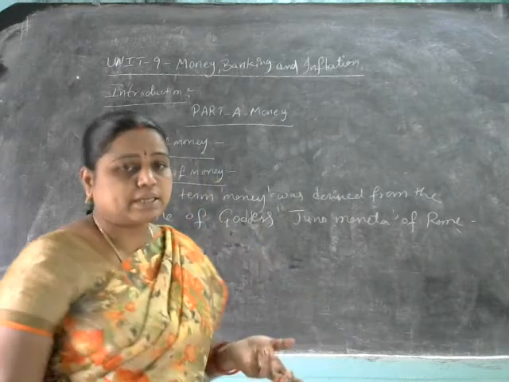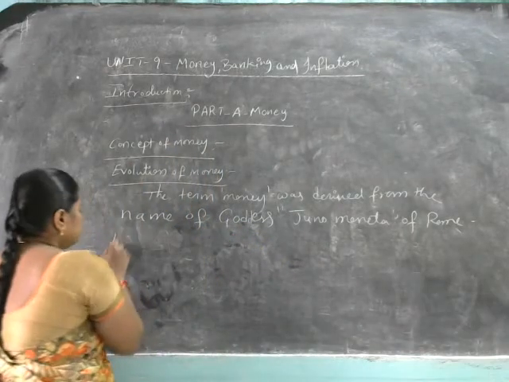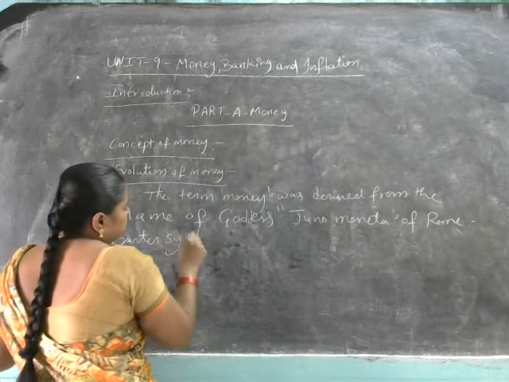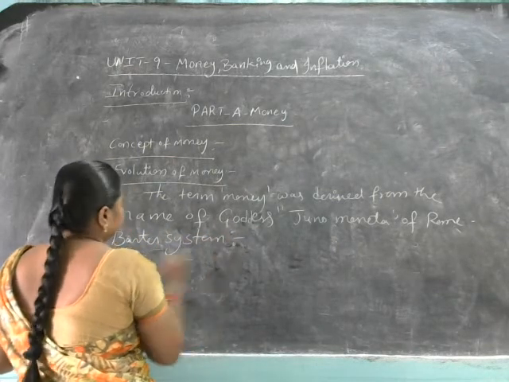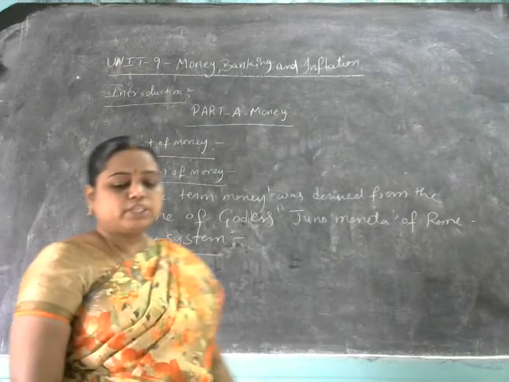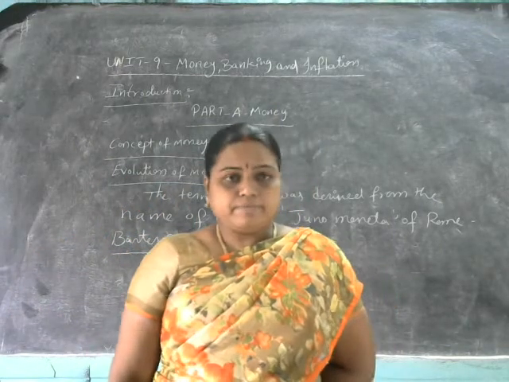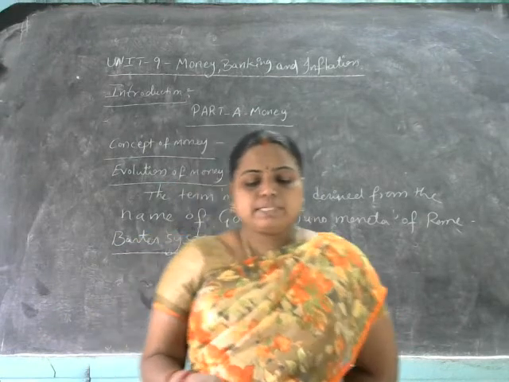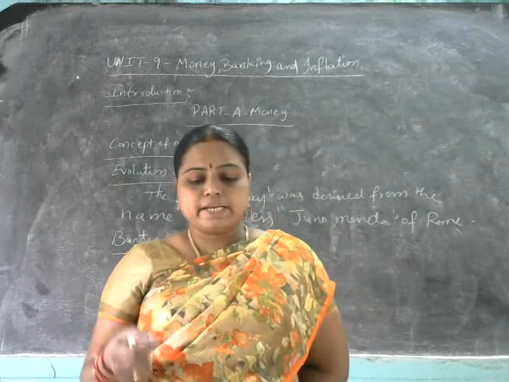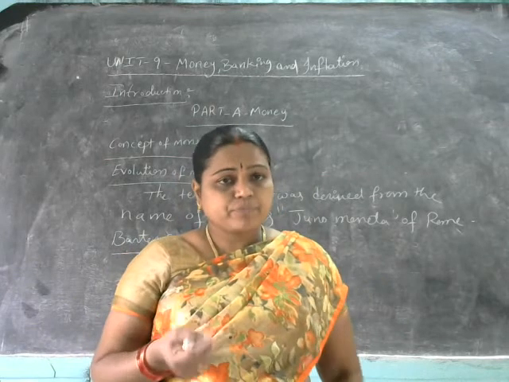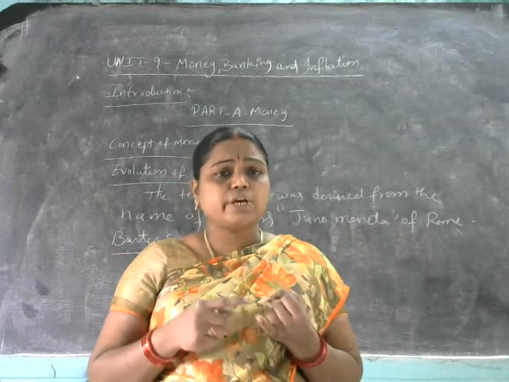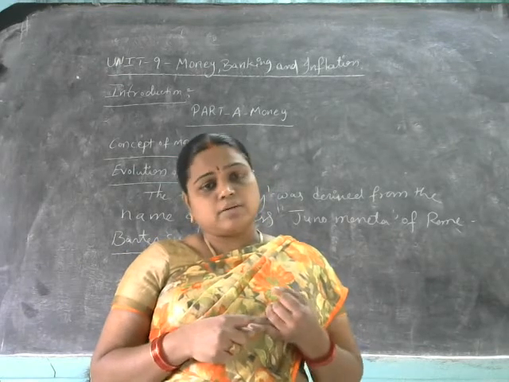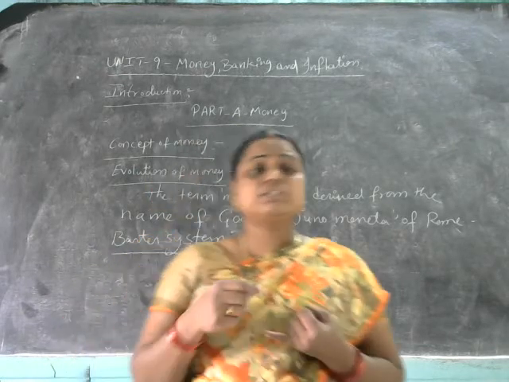వాట్ ఈస్ యాక్చువల్లీ ద బార్టర్ సిస్టమ్? What is actually the barter system? So here in the barter system, one commodity was directly exchanged for another commodity. One commodity includes what here? Goods and services.